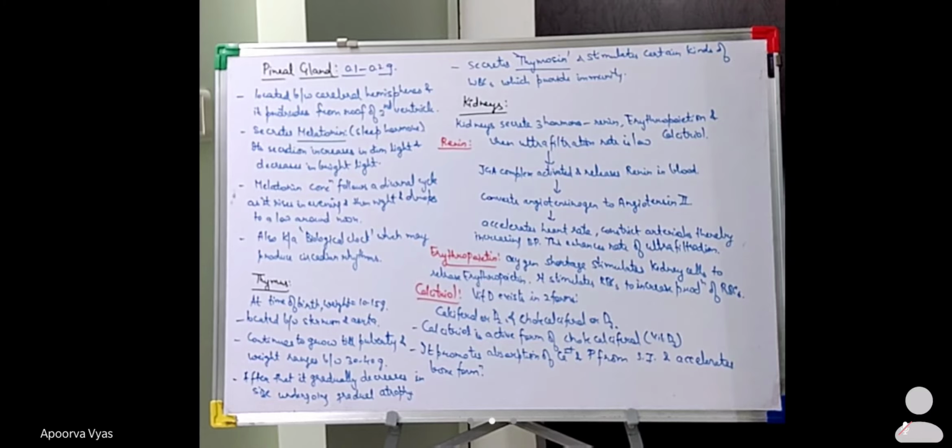Next is your calcitriol. It is the other form of vitamin D, which exists in two forms, calciferol and cholecalciferol. So calcitriol is actually an active form of cholecalciferol. Okay, so after this, our next endocrine gland would be the pancreas.